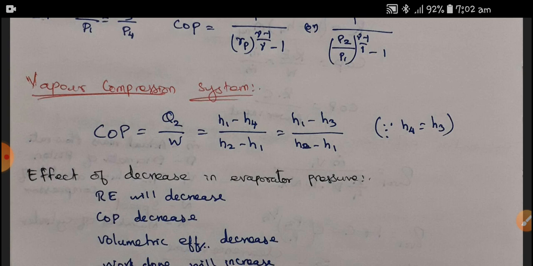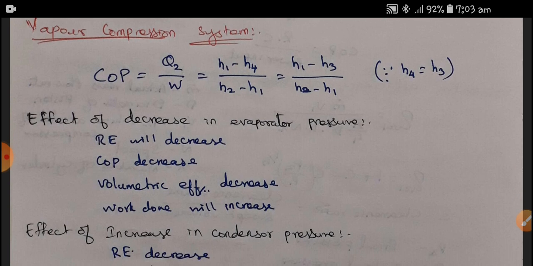Therefore, (H1 minus H3) divided by (H2 minus H1) is the form of COP in terms of enthalpy. Here I am going to cover the effect of decreasing evaporator pressure, the effect of increasing the compressor pressure, like that. I am going to give the subsets in the vapor compression system. These topics are very important in competitive exams as well as interviews.